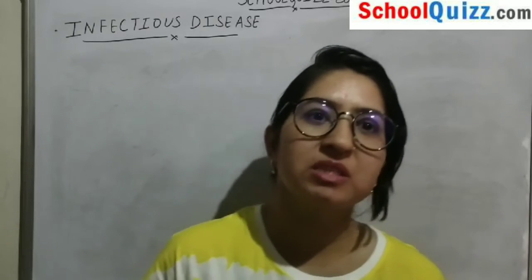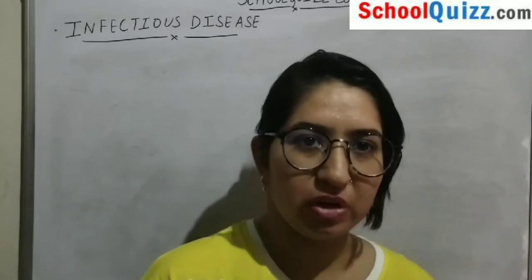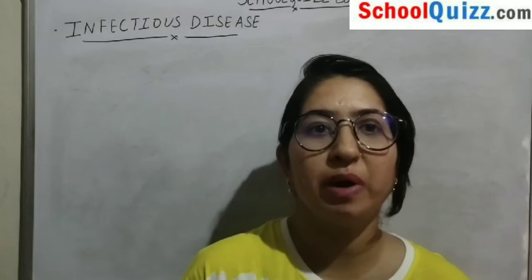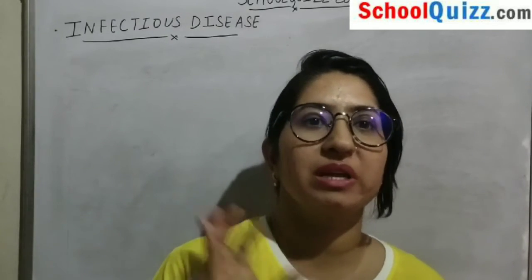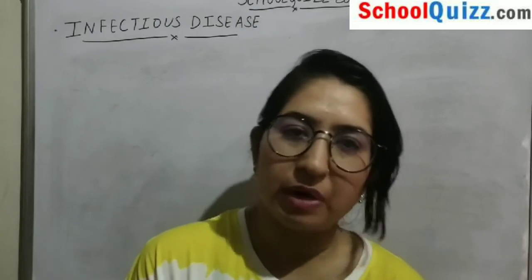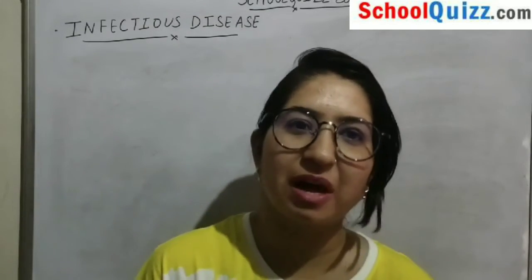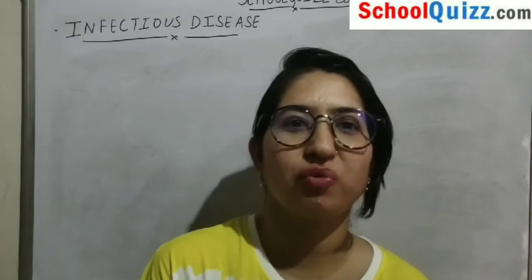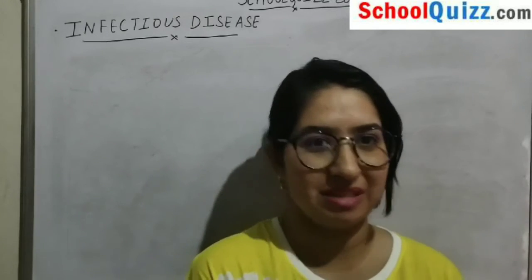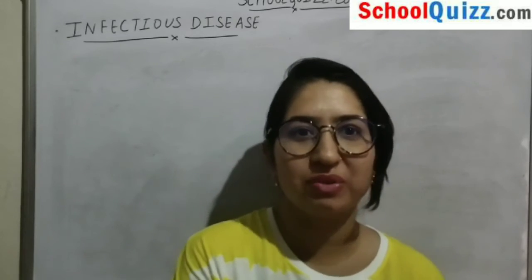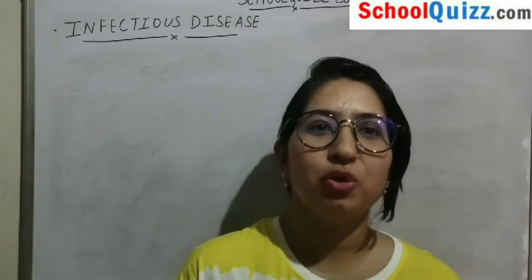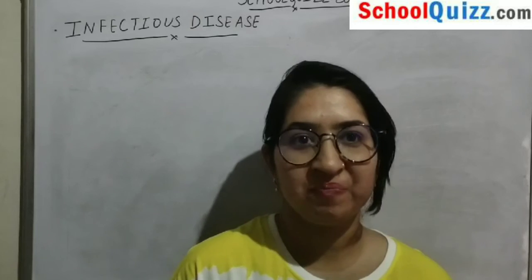All these things we will cover in upcoming videos, and we will see how diseases affect a particular organ by taking that organ as the target. But for now, I hope students, you have understood the importance of maintaining proper hygiene and sanitation, and that at an individual level you can maintain proper hygiene.